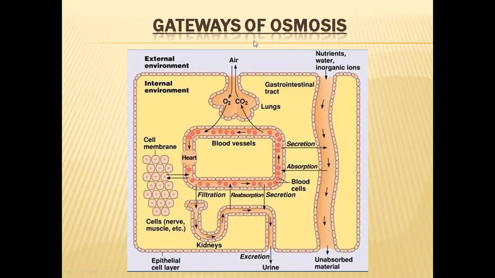So the gateways for osmosis are the digestive system, the respiratory system in water animals, and the total body surface of the water animals, which also acts as an entry point of water into the body and an exit point of molecules out of the body. In other words, water also may go out of the body through the total body surface and gills, and salts may enter the body in the vice versa situation. So these are the gateways of osmosis.